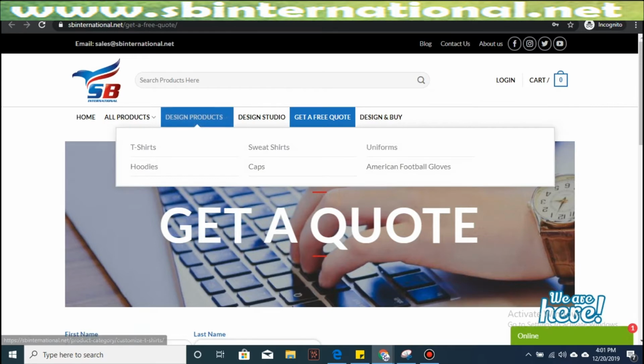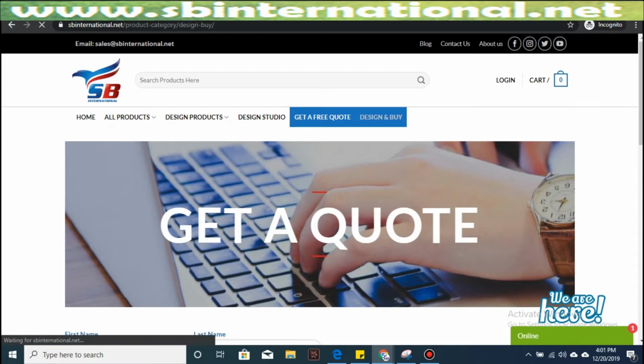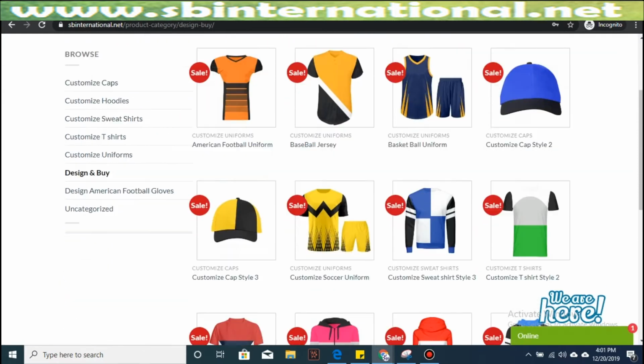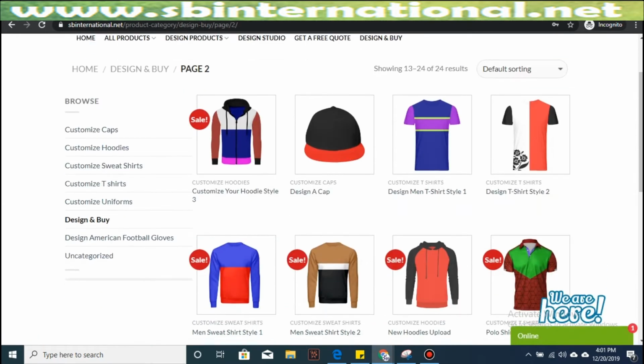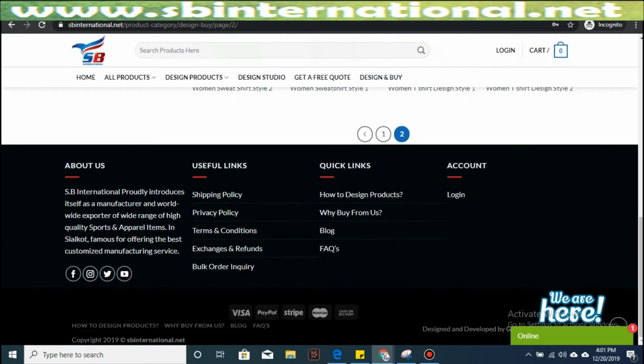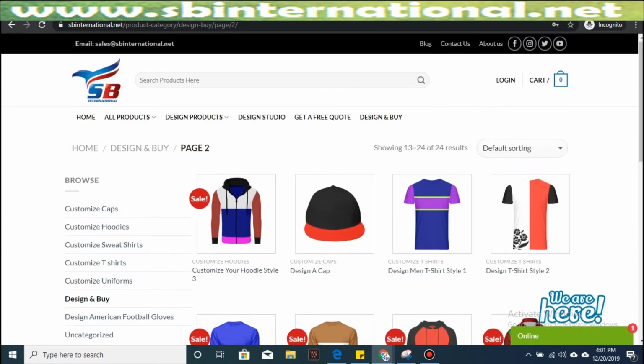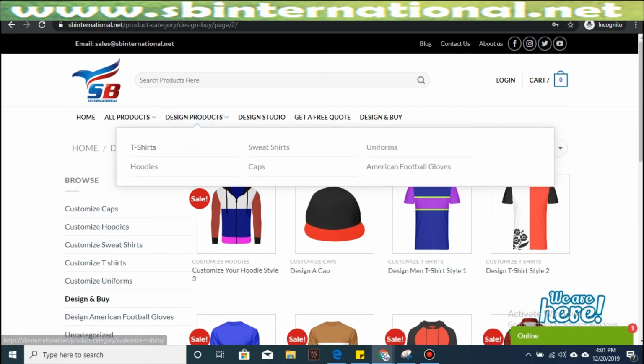Now you can move your mouse cursor to Design Products button and you'll be able to see the number of products that you can click and design it yourself online on our website. First, we are going to click on Design and Buy. When we click, we'll be able to see all the products that are available to be designed online on our website. I'm going to move my mouse cursor to Design Products tab on the website. It will give me the options to choose the product that I want to design.